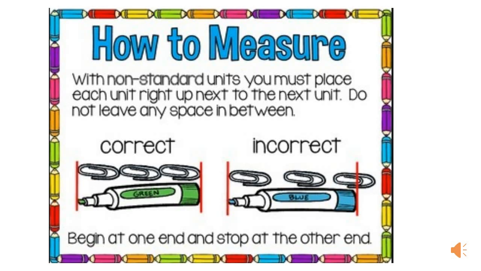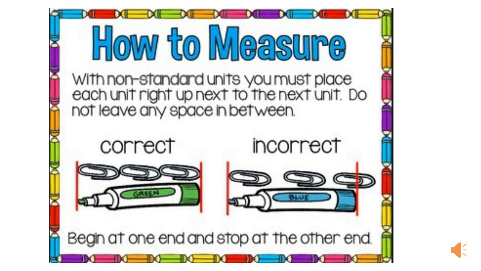Dear children, body parts are not the only non-standard units of length. As we know, a non-standard unit means whatever thing we use to measure. It means if we use paper clips, sticks, blocks, pens, crayons, anything, then they are all non-standard units of length.